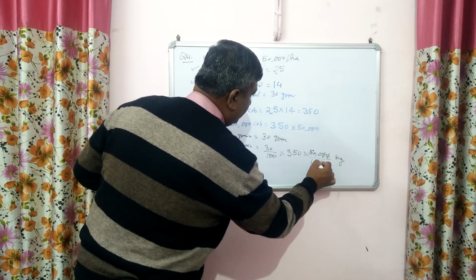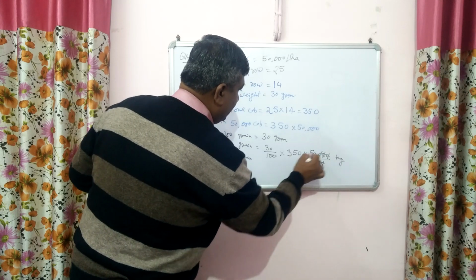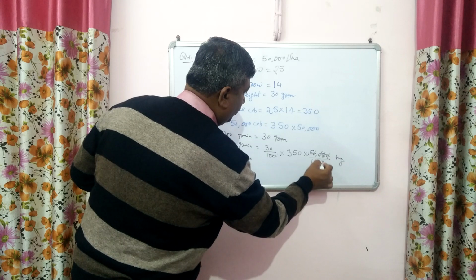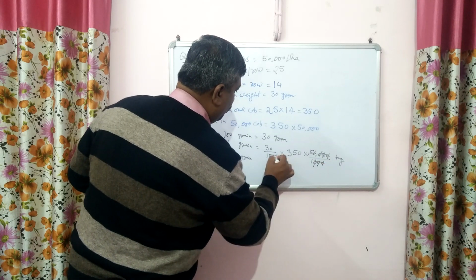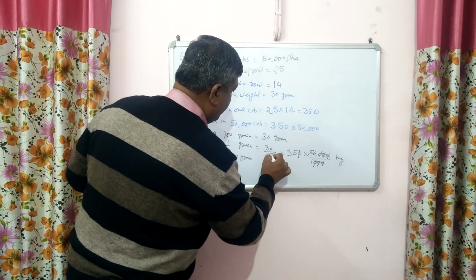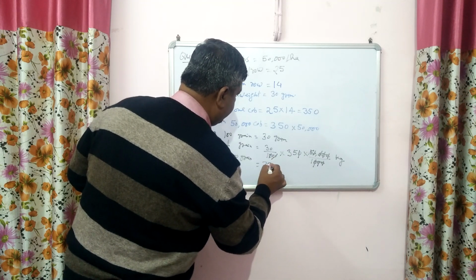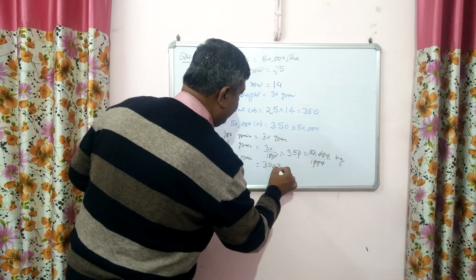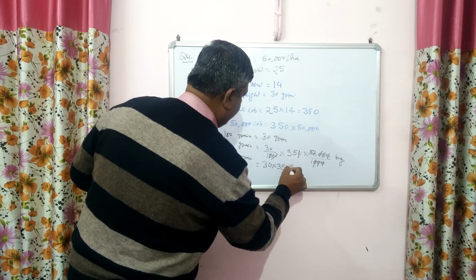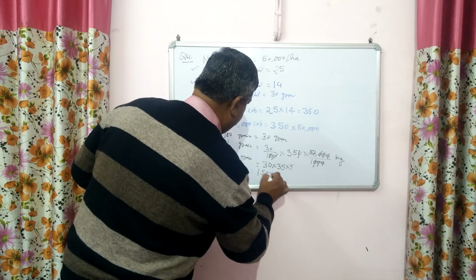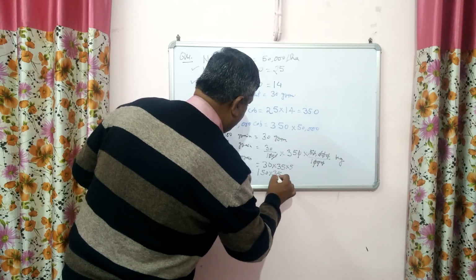One, C cancel, 1 2 3 4, 1 2 3 4, then this 0, this 0. Now it is 30 by 35 into 5, and it is 150 into 35.